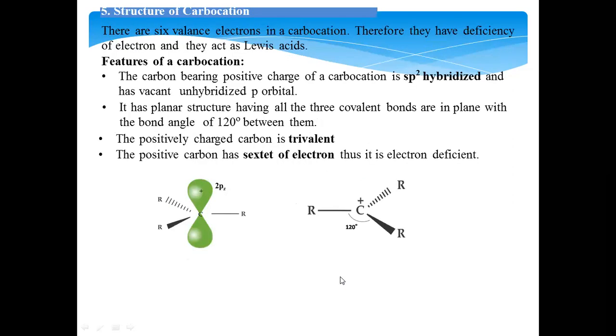Next, coming to the structure of carbocation, I already told you this is a flat structure, and here the carbon bearing the positive charge is sp2 hybridized. All three bonds are such that the angle between two adjacent bonds will be 120 degrees. This carbon is trivalent with six electrons, a sextet, two electrons from each of the 3 bonds, and it contains an empty p orbital, which is a 2pz orbital.